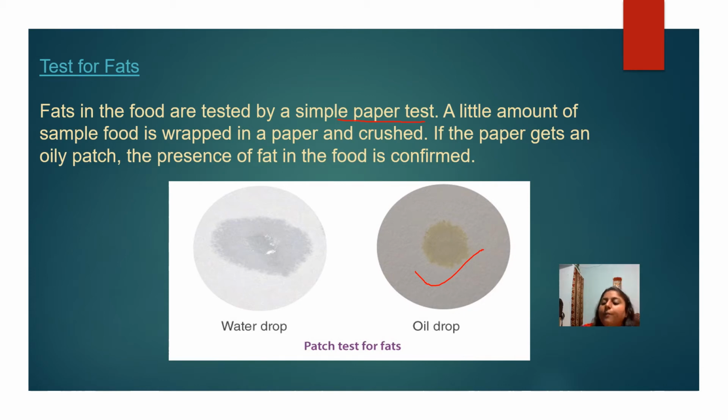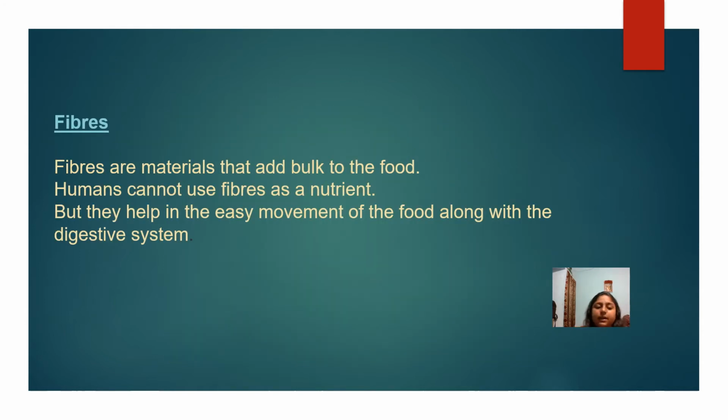Okay students, now see here. Here is fiber. Fiber is a material that adds bulk to the food, and humans cannot use fiber as a nutrient. But it helps in the easy movement of food along the digestive system. Students, you all know that fiber is very helpful to digest our food.